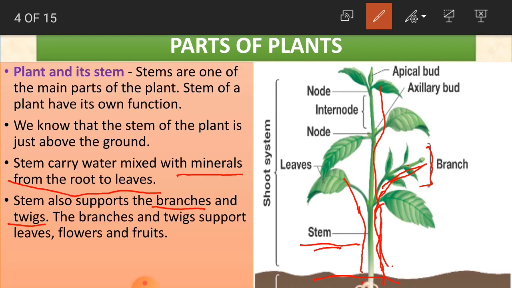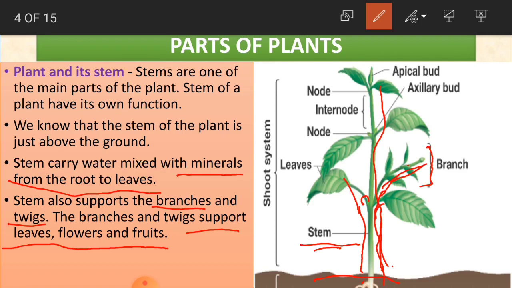So again, twigs. What are twigs? Like a small shoot. When it starts growing, we get a small shoot, and then that shoot becomes a branch, then another stem, and so on. So this stem is going to support the branches and the twigs, and these branches and twigs are supporting leaves, flowers and fruits.